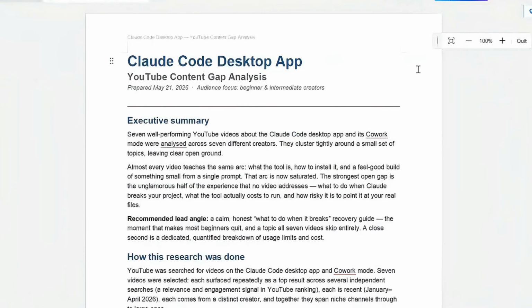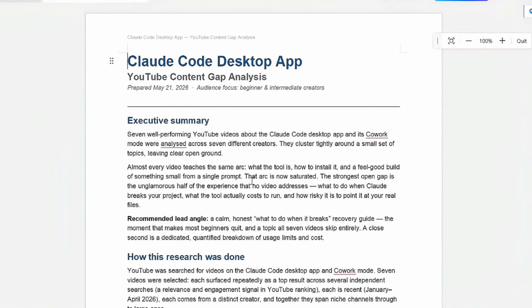Okay, so here's what we got from Co-work. Looks like a decent job. First, we got a summary here. 7 well-performing videos. Almost every video teaches the same arc: what the tool is, how to install it, and a feel-good build of something small from a single prompt. The arc is now saturated. The strongest open gap is the unglamorous half of the experience that no video addresses: what to do when Claude breaks your project, what the tool actually costs to run, and how risky it is to point it at your real files.